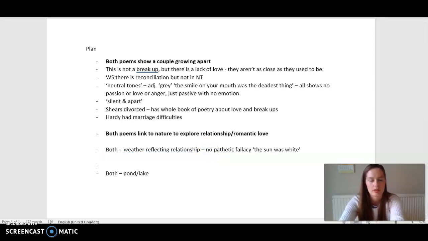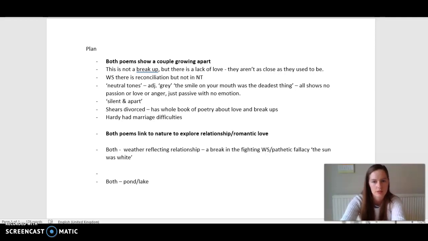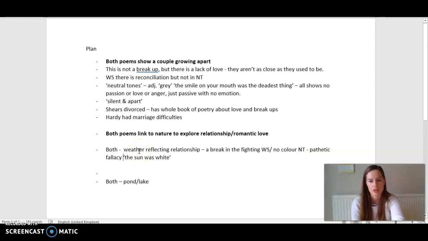And then I'm just explaining a break in the fighting. So that's Winter Swans versus no colour in neutral tones. And then, of course, that is pathetic fallacy, and I've got the quote there. It's not in any particular order, my thoughts are just being sort of thrown down there. So I appreciate that if someone else looked at this, they'd go, I don't think that makes sense.